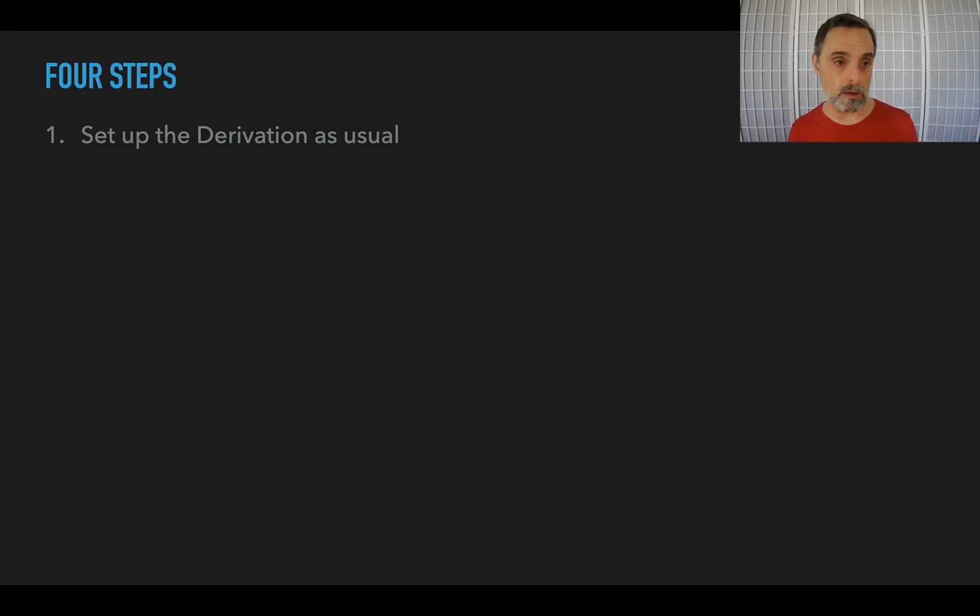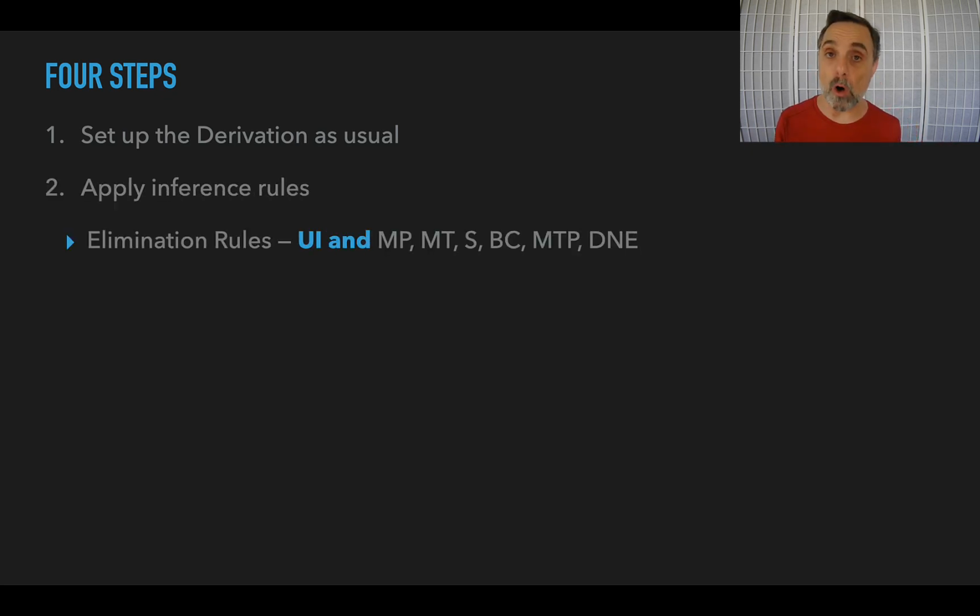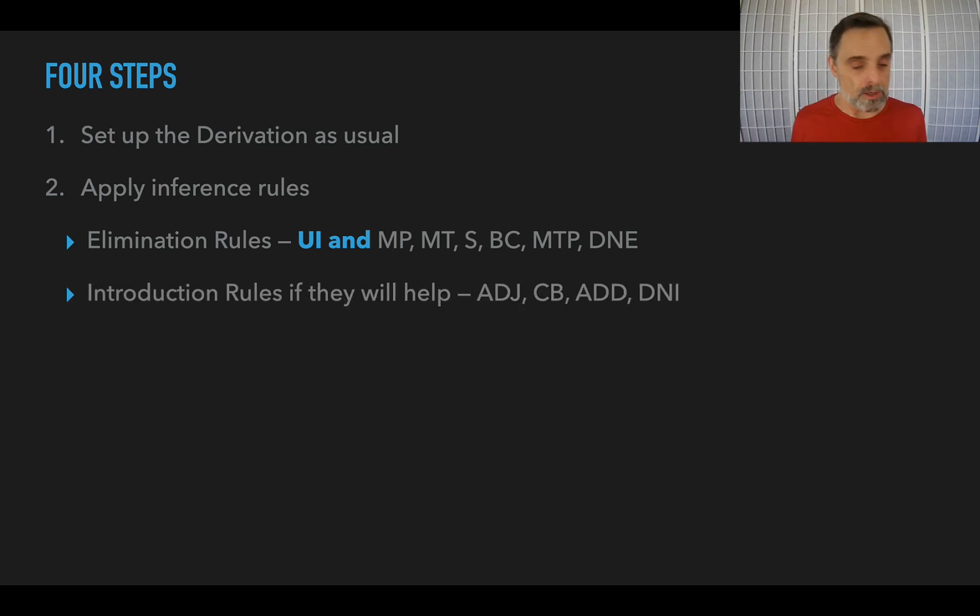But the indirect assumption will never hurt, and you always want to make a conditional assumption when you can, preferring that to an indirect assumption, of course. And then any immediate subderivations you might do would be fine as well. And then you go ahead and apply your inference rules. And so you would use UI as well, and probably you'll want to do UI as soon as you can. Introduction rules, if they help.